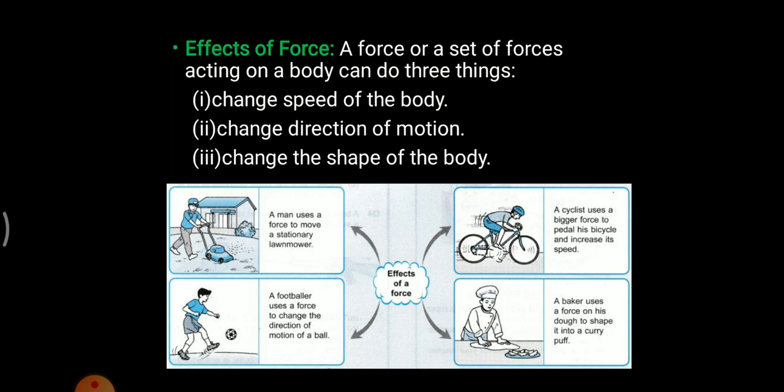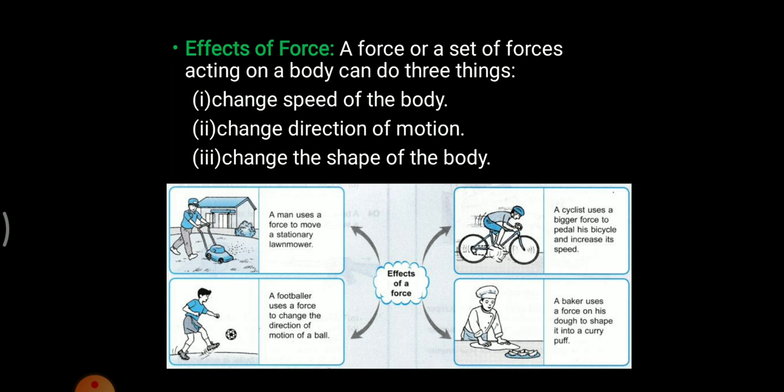In a similar manner, a baker is there. The baker is applying a certain amount of force in order to change the shape of a dough. So we can change the shape of a dough by simply applying certain force towards it. In a similar manner, as you can see, this is a child who is playing football. With the help of his leg muscles, this child can change the direction of the ball.